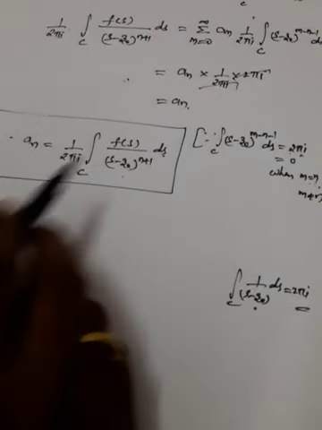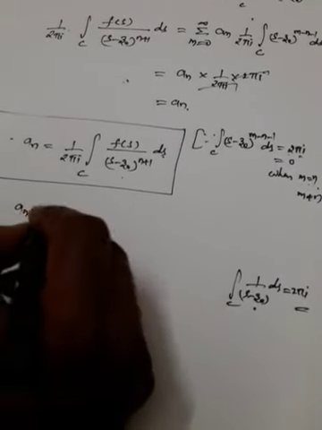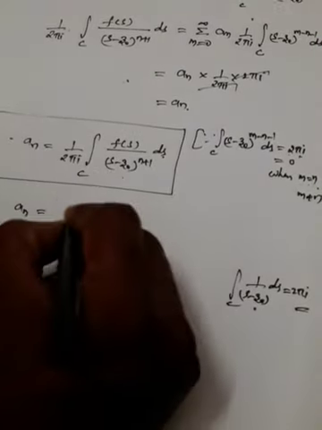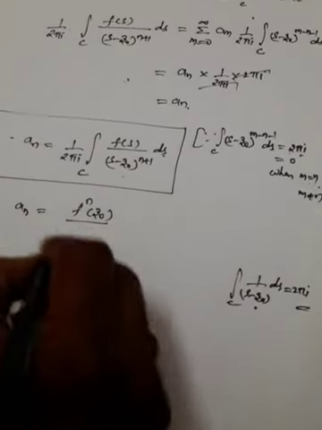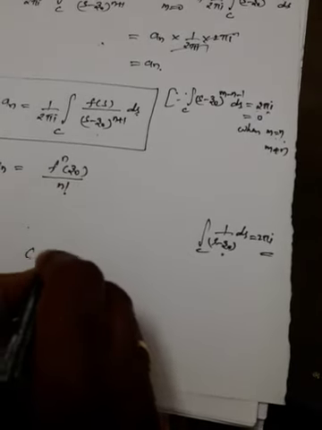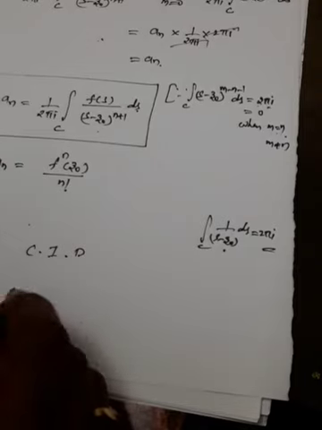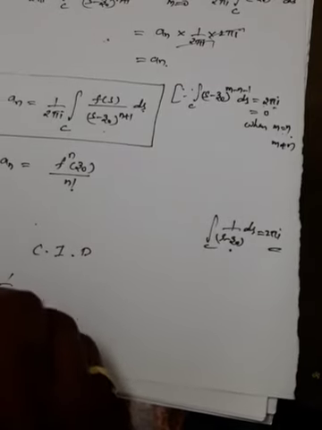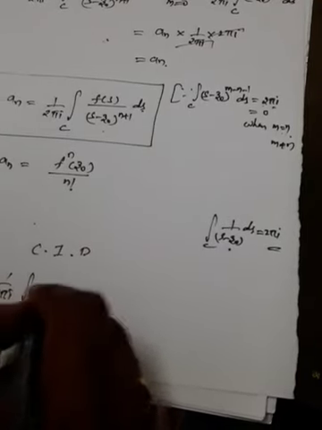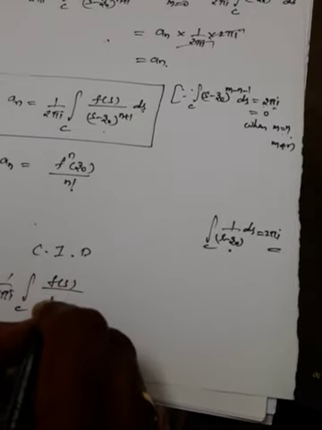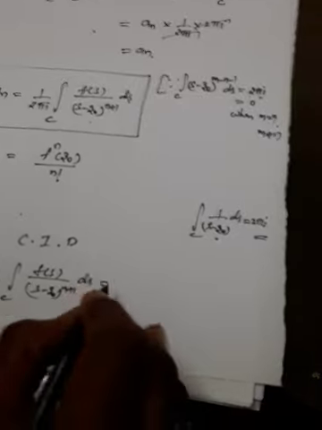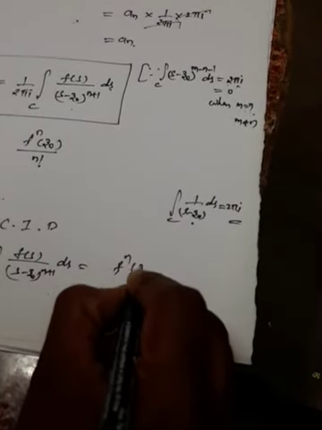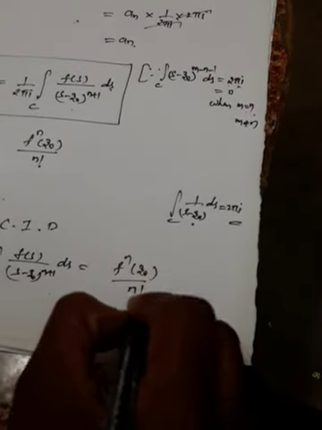Therefore, for the higher order derivative you may get the value f power n of z naught by n factorial. Cauchy's integral formula for the higher order derivative is 1 by 2 pi I integral over c of f of s by s minus z naught whole power n plus 1 ds is equal to f power n of z naught by n factorial.